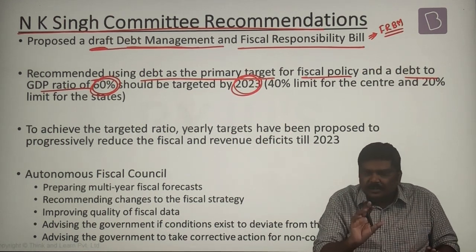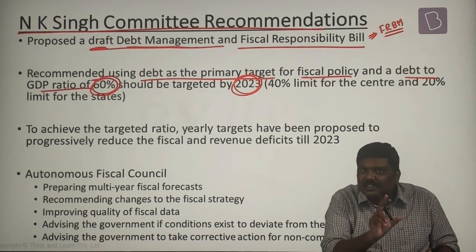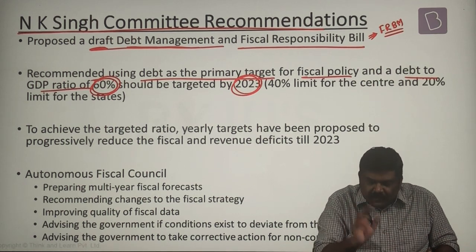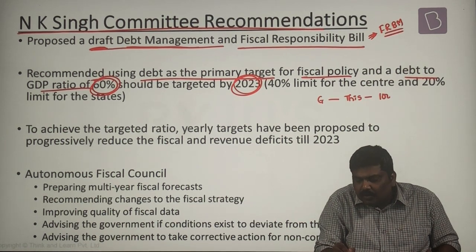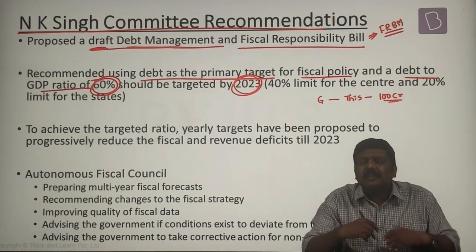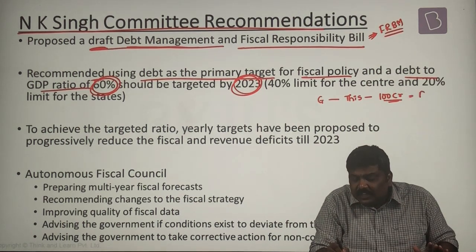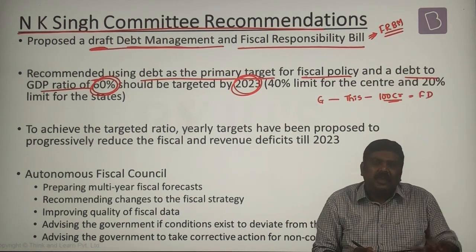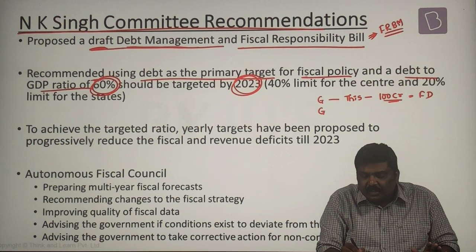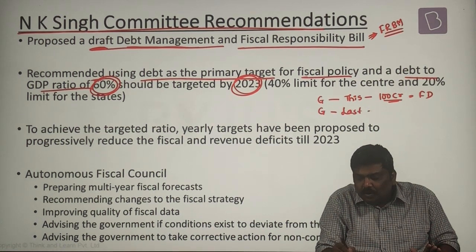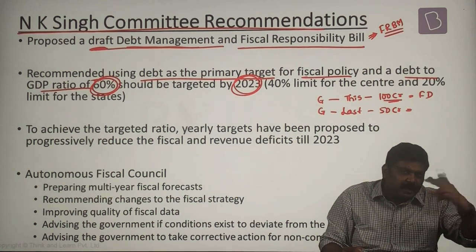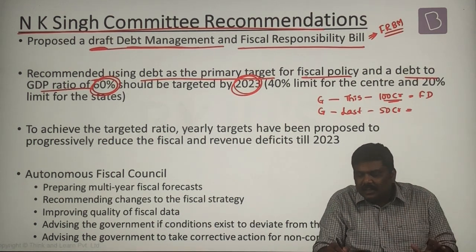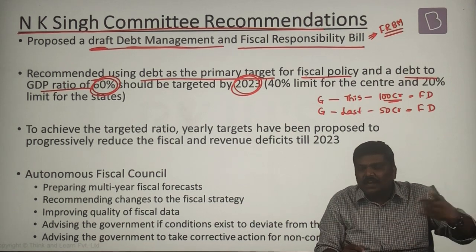What do you understand by the term fiscal deficit? We have already discussed the concept of fiscal deficit. What is fiscal deficit? Let's say in this year, the government will borrow 100 crore rupees from the market. This market borrowing is nothing but the fiscal deficit of this year. And let's say the government last year borrowed 50 crore rupees from the market. Since it had borrowed 50 crore rupees last year, that became the fiscal deficit of last year.